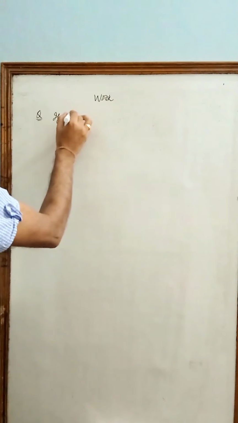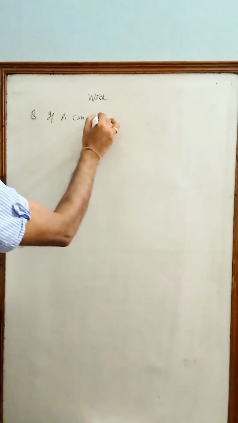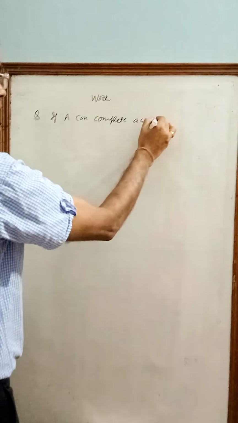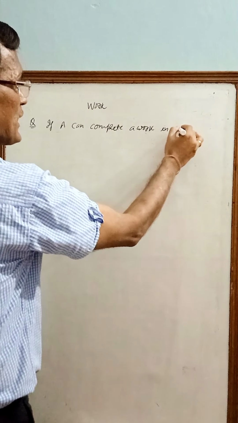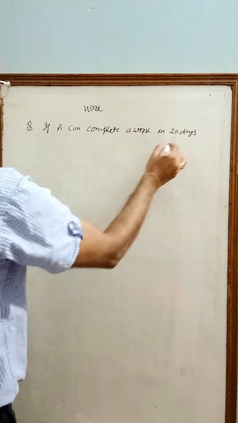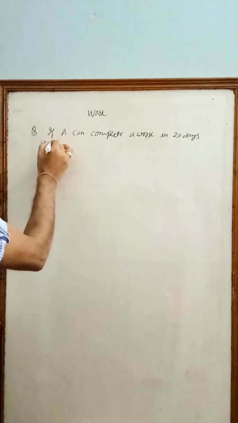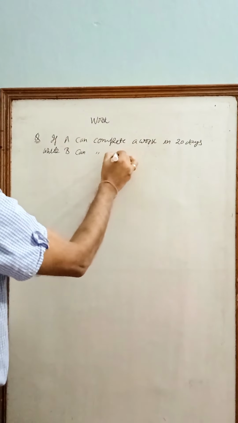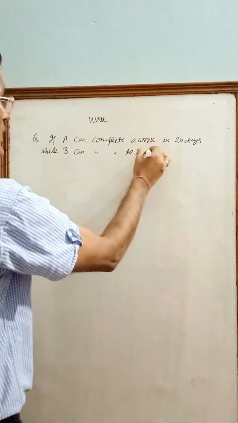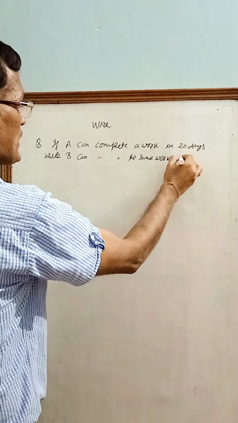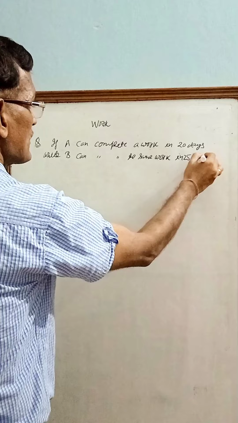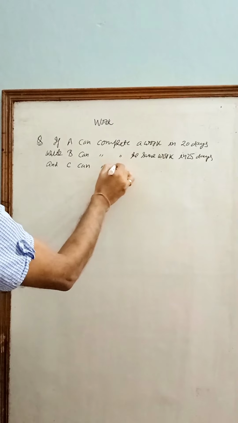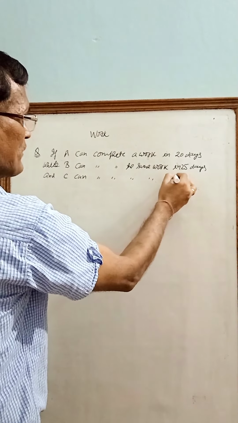If A can complete a work in 20 days, while B can complete the same work in 25 days, and C can complete the work in 50 days.